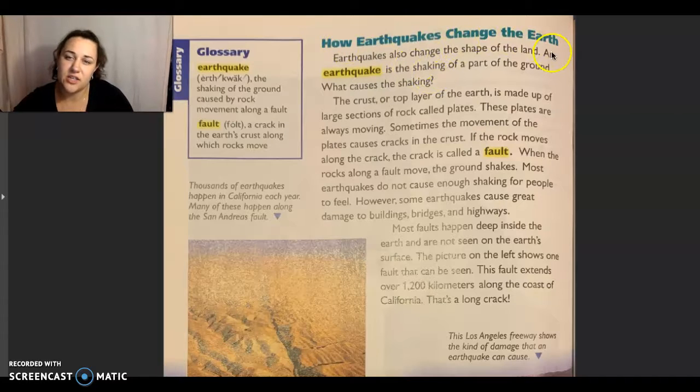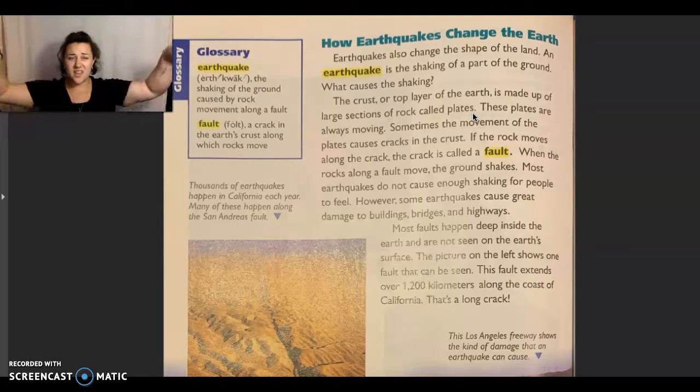How earthquakes change the earth. Earthquakes also change the shape of the land. An earthquake is the shaking part of the ground. What causes the shaking? The crust, or the top layer of the earth, is made up of large sections of rocks called plates. So, there are actually these plates. They're large sections of rock. So not just like the little rocks that we see outside, friends, but like big sections of rock, almost like a puzzle. And they all fit together. Now we can't really see that because it's on the inside of the earth, but it's there, so we have to imagine it.